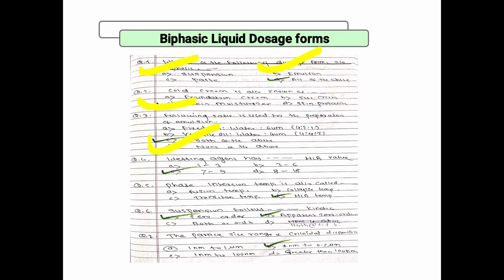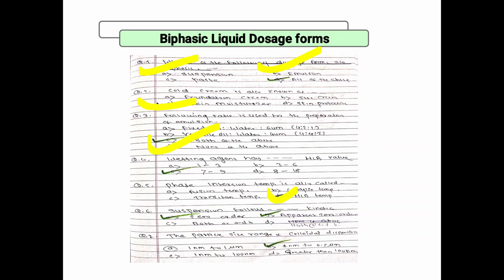7 to 19, hydrophilic, lipophilic. Starting 1 to 9 is lipophilic, and the remaining 9 to 20 is hydrophilic. So the question asks, that is the weighting agent, 7 to 9. Next, phase inversion means change of phase, with HLB temperature. What is the phenomenon of phase inversion? Temperature means change the phase.